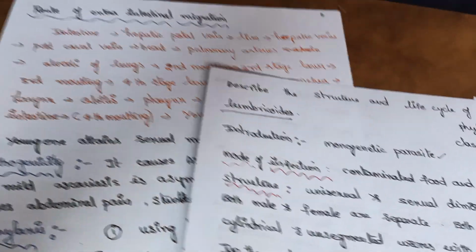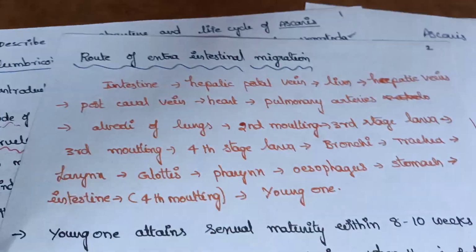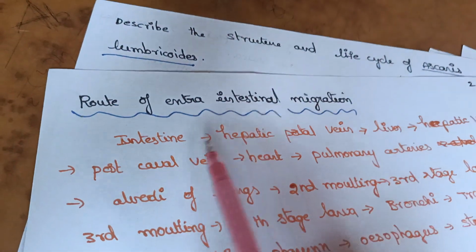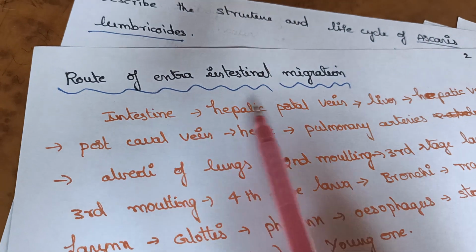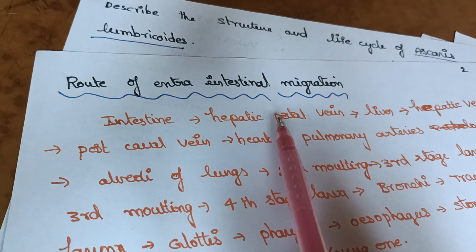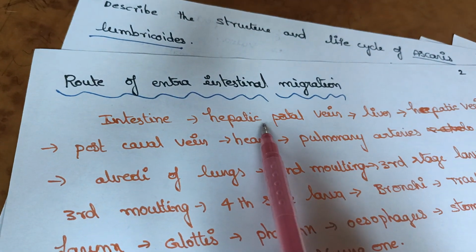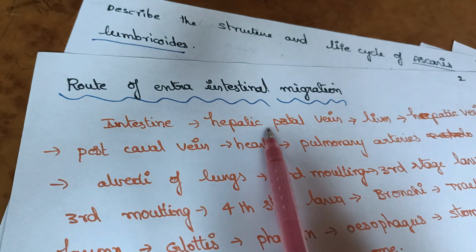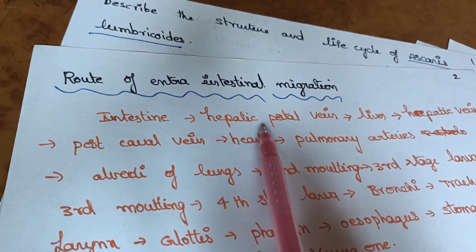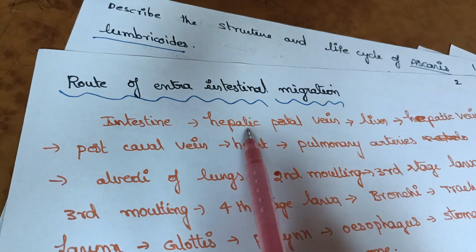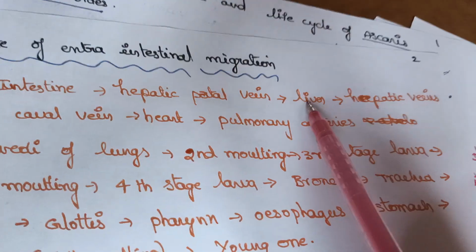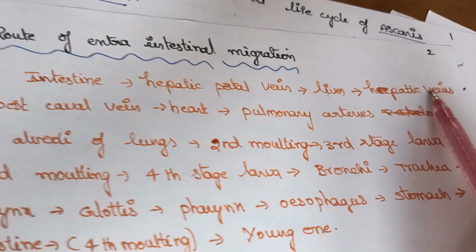So here if you observe, it is an important one, the route of the extraintestinal migration. From intestine, it is escaping into hepatic portal vein. It is the vein which collects blood from the intestine, from the alimentary canal, and deposits that blood to the liver. Hepato means liver. So from the liver, it enters into hepatic veins.